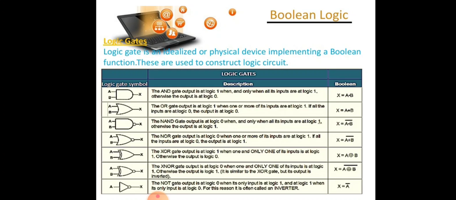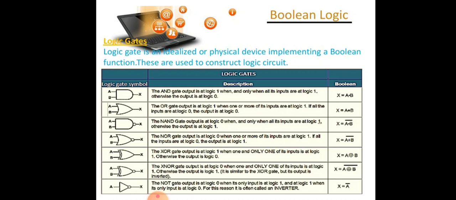Then we have a NOR gate. NOR gate is a combination of OR and NOT gate, and its output is true if both the inputs are false, otherwise the output is false.